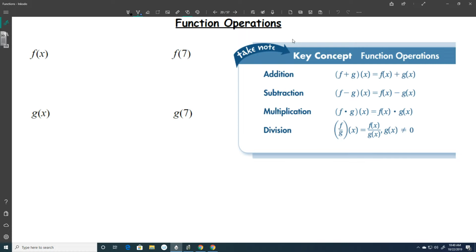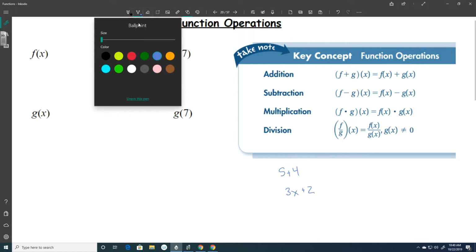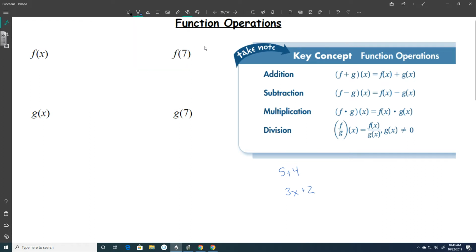Okay, so what we're talking about today are called function operations, which are a lot like operations that you've seen normally, stuff like 5 plus 4 or 3x plus 2. You've seen operations happen amongst different terms, okay? What's going to be a little bit new for you this time is our functions are going to be what we're actually performing operations on.